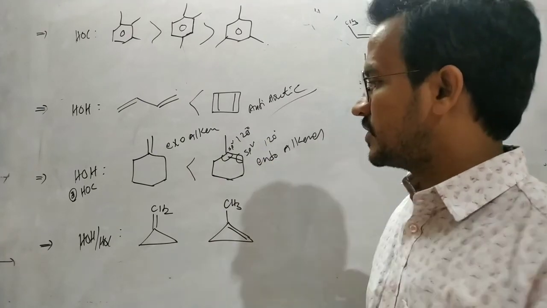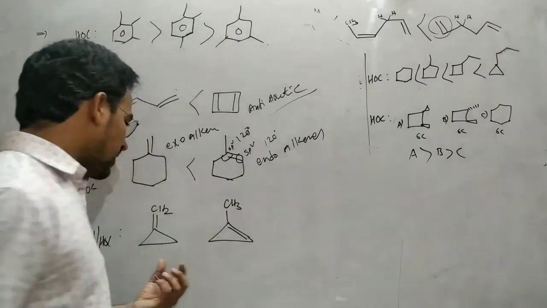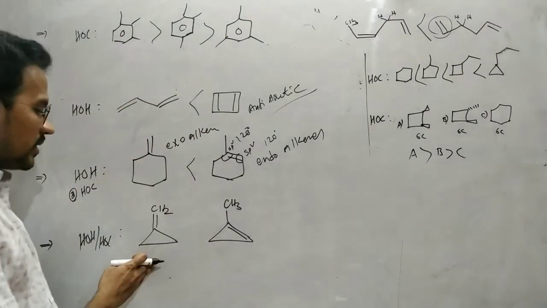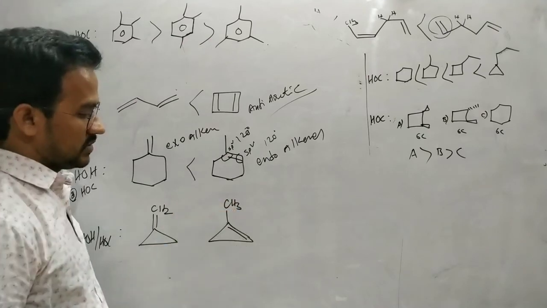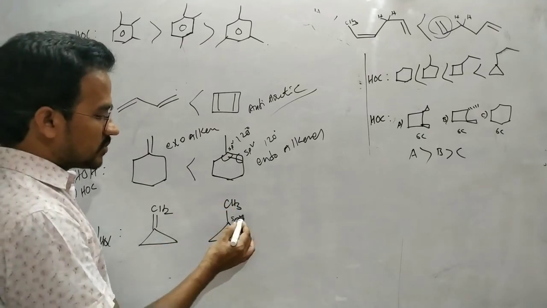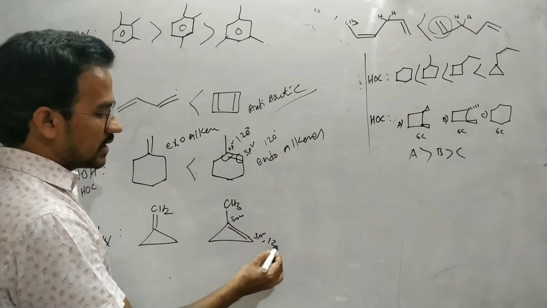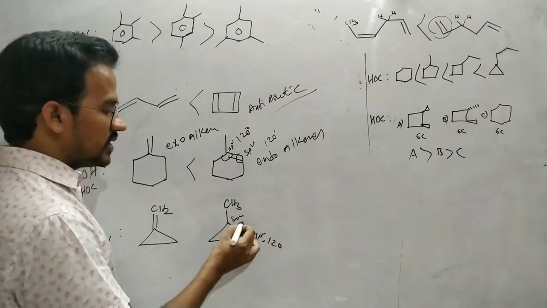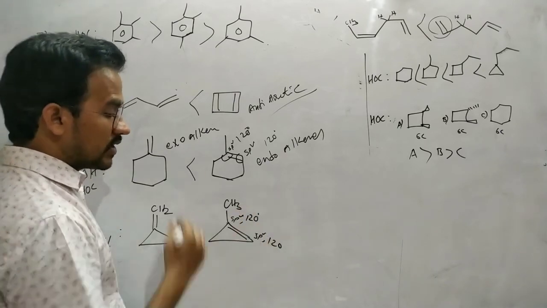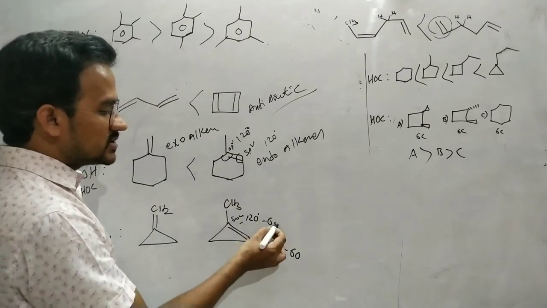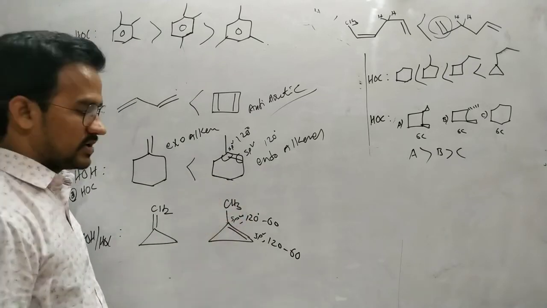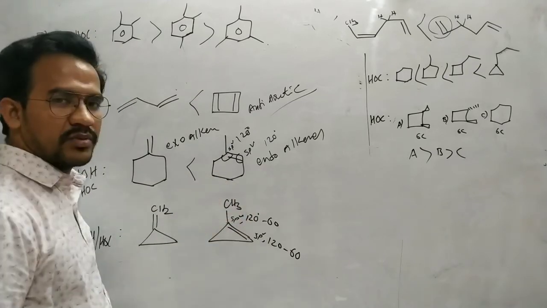Endoalkenes are more stable. Now in this case, it is a very interesting one. This is a 3-membered ring. In the 3-membered ring, a double bond in the ring is the least stable, because the sp2 carbons have a hybrid orbital angle of 120, but the inner angle is 60 only. That means there is a larger angle difference, so it is a very unstable compound.